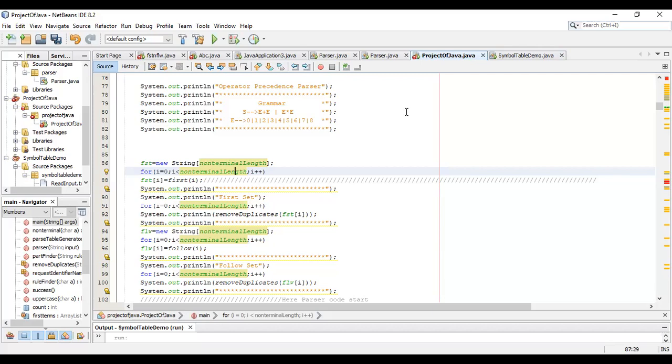Okay, so as this parser is an operator precedence parser, it will have a first set. The first set will be created from the grammar provided. We have two non-terminals in this grammar, one is E and the other is S, and a follow set will be created for these two non-terminals.